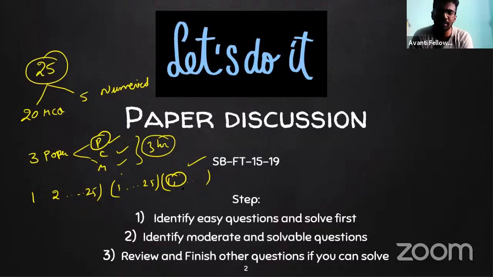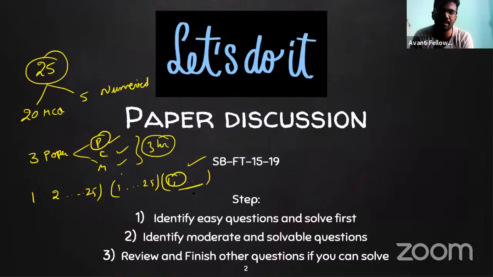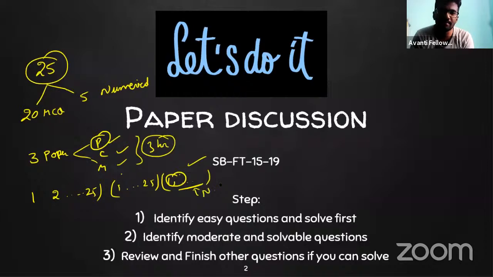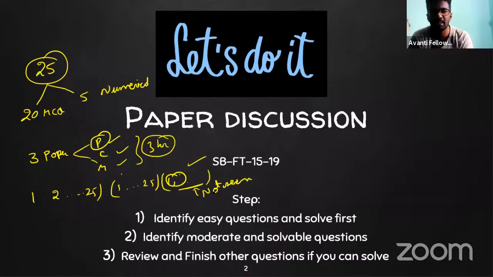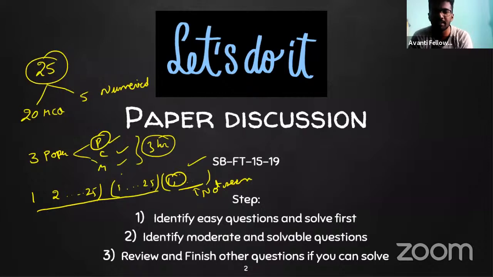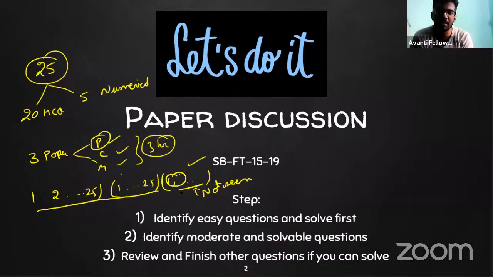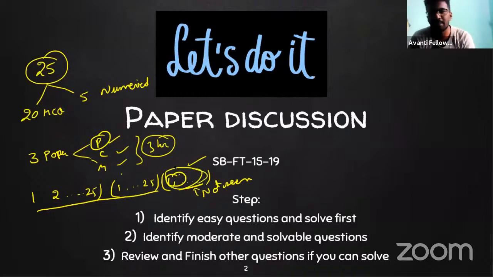You did not see any of the last questions, whether easy or difficult. The time you spent in the first few questions consumed a lot of time, and in mathematics some easy questions you did not see at all. That will happen.